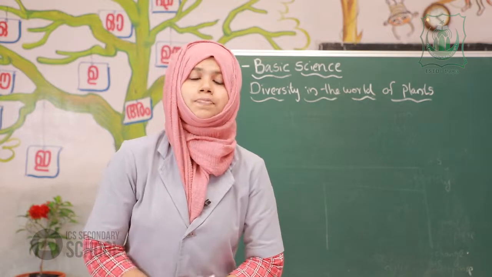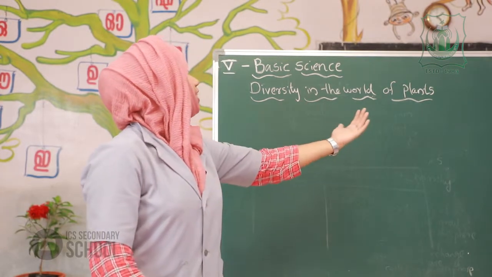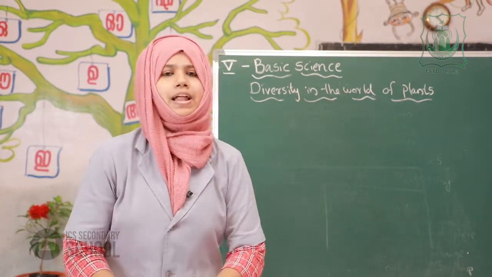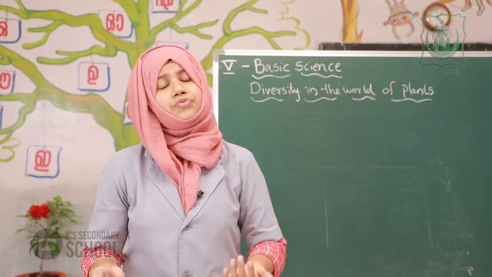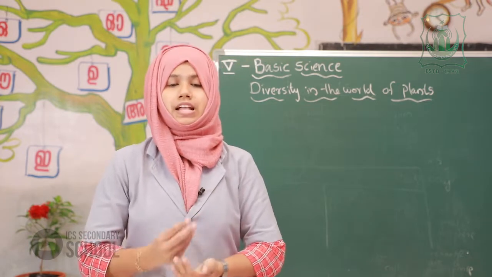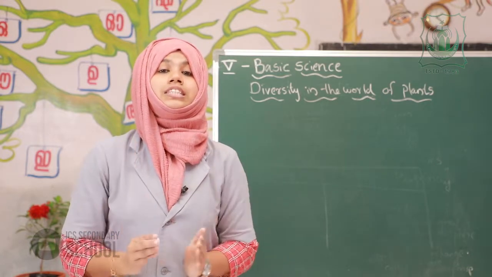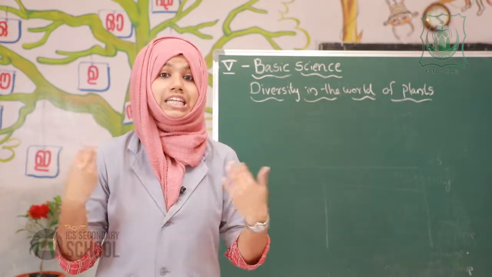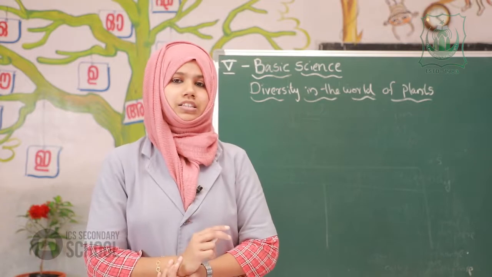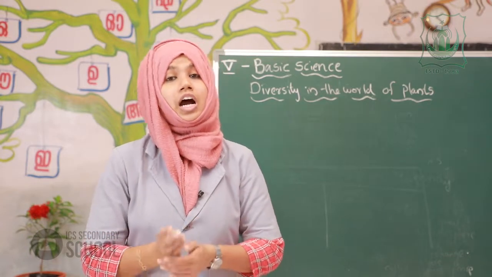So, the last part of this chapter, okay? The last part of this chapter, and that is diversity in the world of plants. Our world consists of different kinds of plants. Am I right? Yes. Different in size, different in shape. These plants make our world green and clean. Some plants are green in color and some plants are different colors. So you should always protect and conserve our plants.